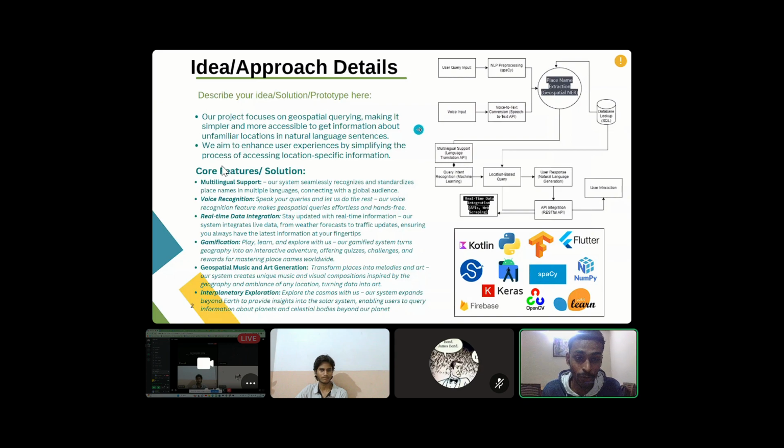Even if those places are not in this world, yes, exactly. We are even incorporating points which are outside the world, for example the Lagrange point or Shakti point on the moon. We are also incorporating those features. So how we are going to build the solution is we are trying to make an app which will have certain core features.